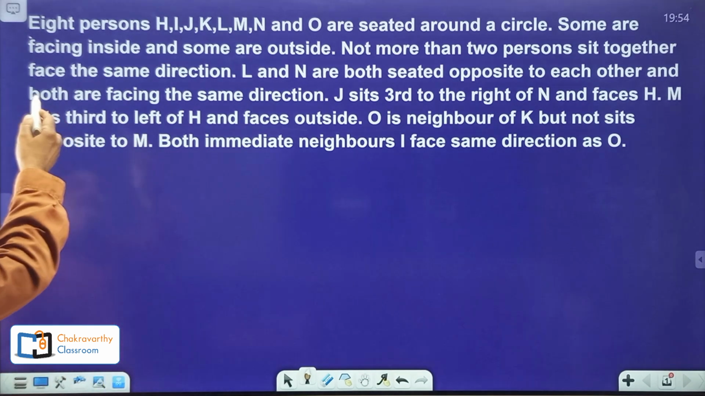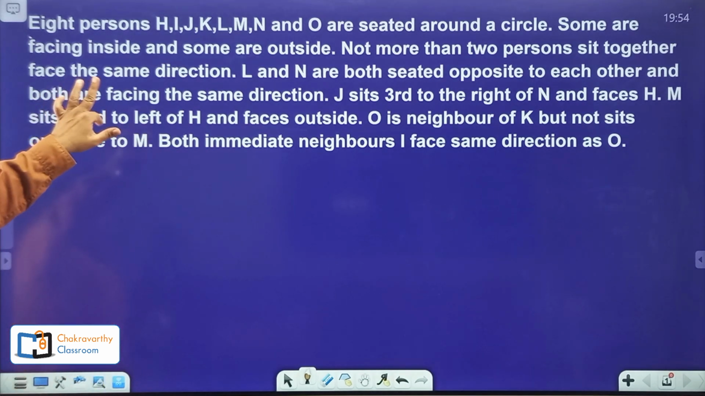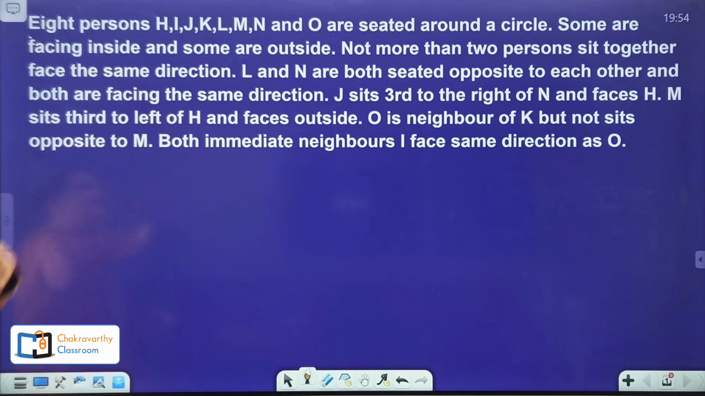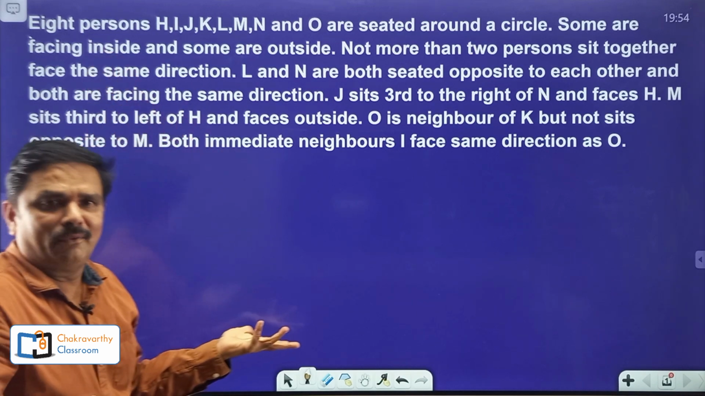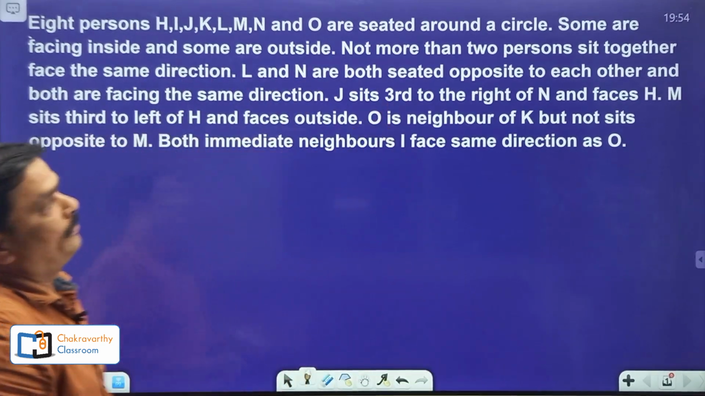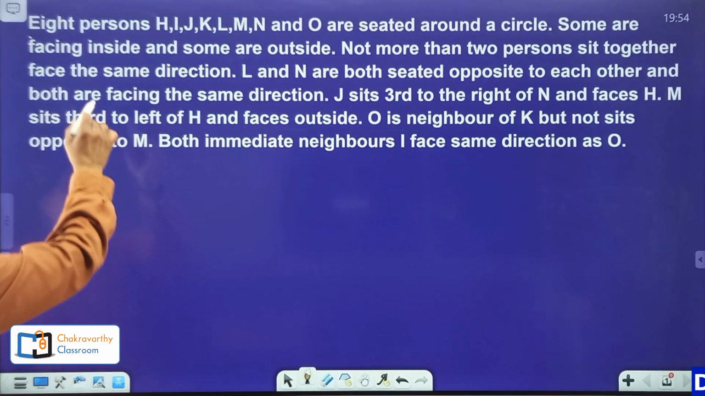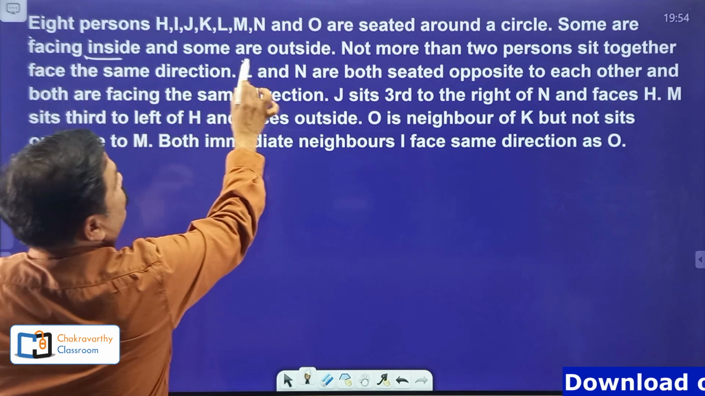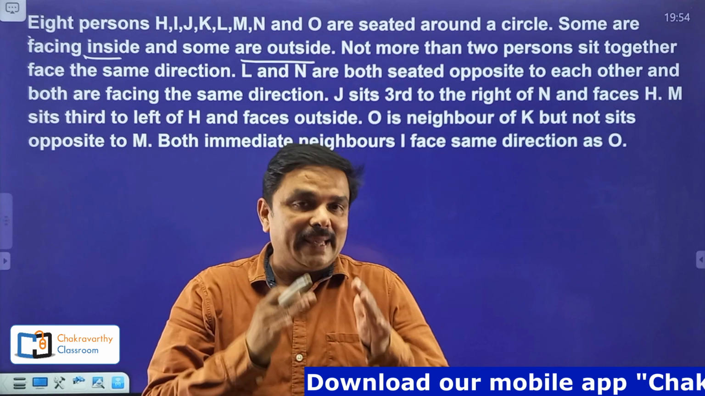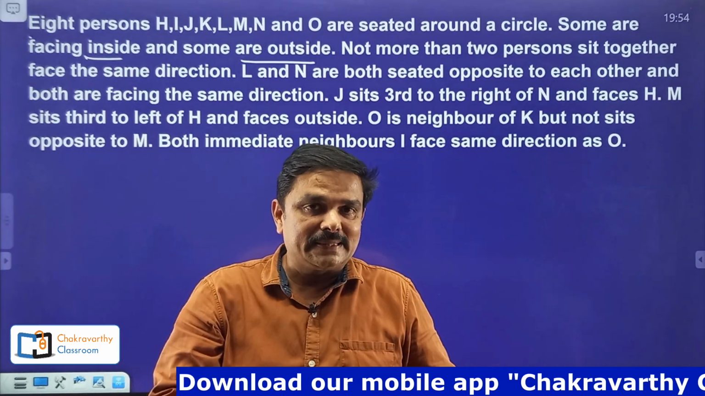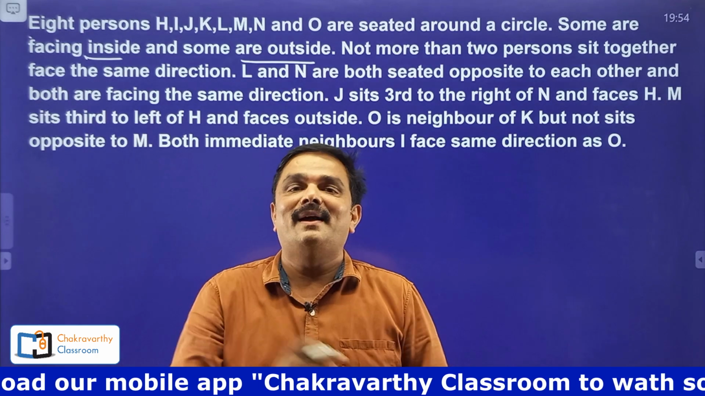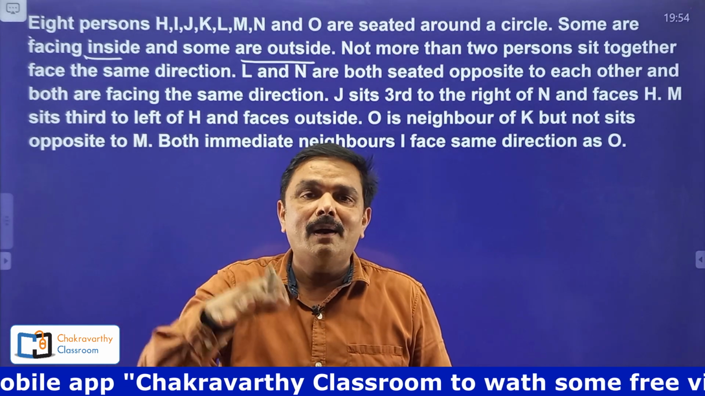Let's take this one. How have they given it? Eight persons: H, I, J, K, L, M, N and O are seated around a circle. Simple information, right? But the next information, you see: some are facing inside and some are facing outside. A very, very important twist. You don't know how many are facing inside and how many are facing outside. Of course, we need to find that.